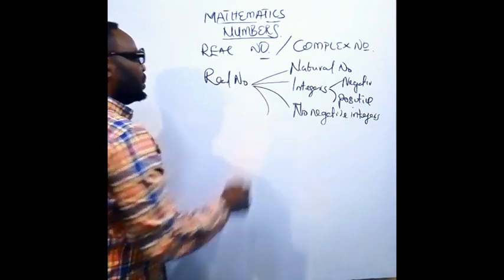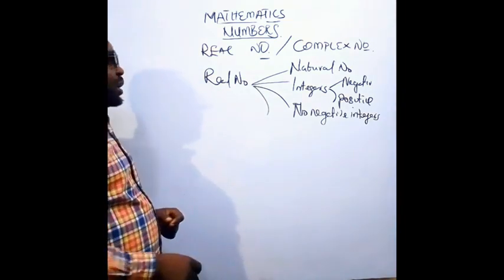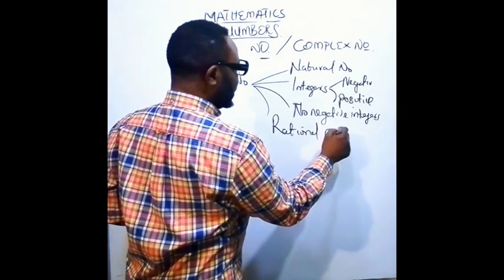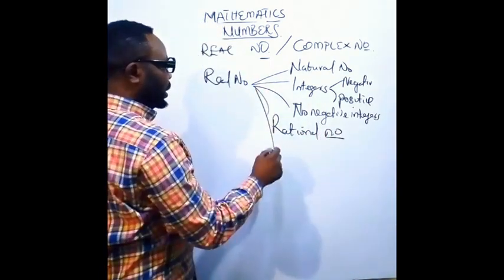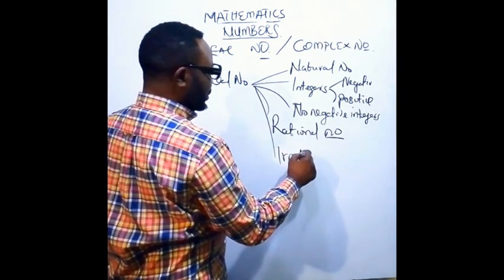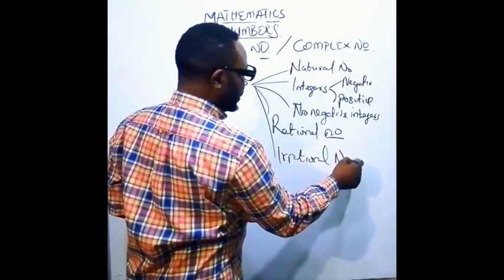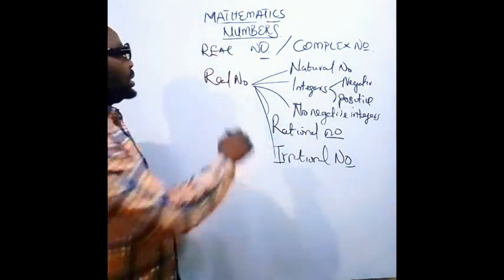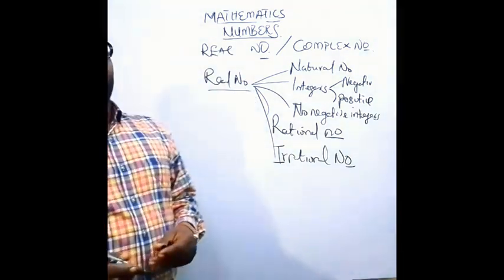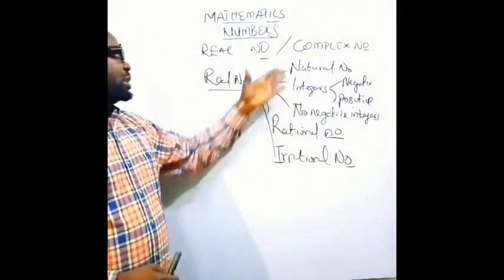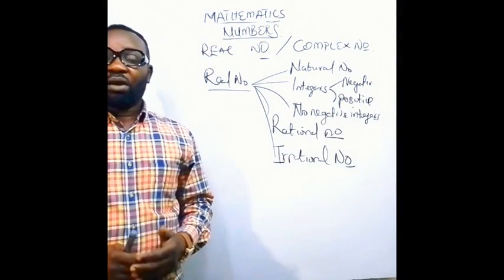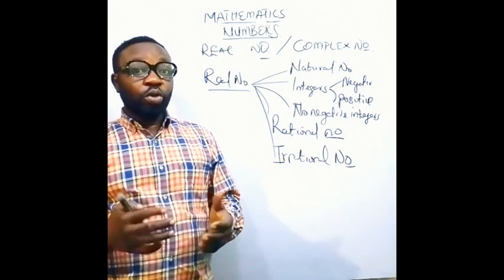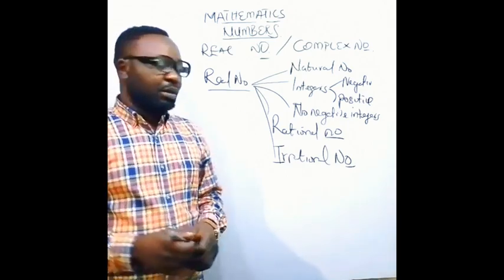We have among the real numbers too a set of numbers we call the rational numbers, and we have the ones we call the irrational numbers. Now, these are the sets of numbers that are called real numbers. Any numbers that fall under the sets of numbers that we have here are called the real numbers. I'm now going to use a number line to show you some of these numbers.